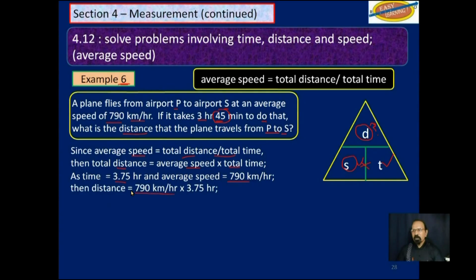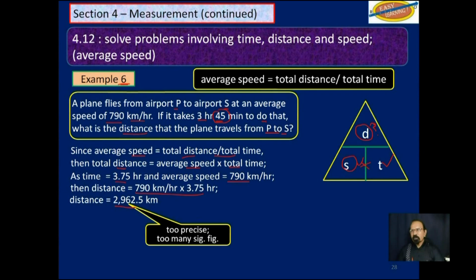Multiply those two and we get 2,962.5 kilometers. Obviously, we have too many significant figures there. Our answer is too precise. So we will have to round off to 2 significant figures, which is where that 9 is. And since this is 6, we will have to increase that 9 by 1 and take that 1 over to the 2 here. So now we get 3,000.